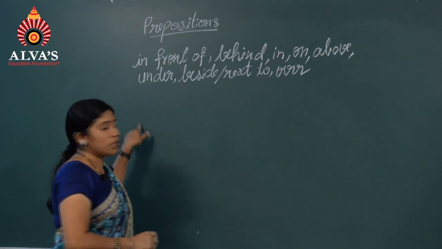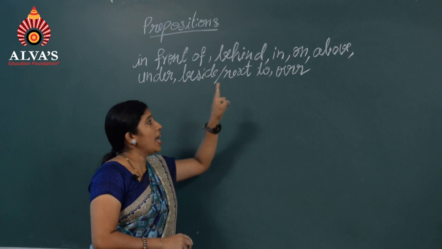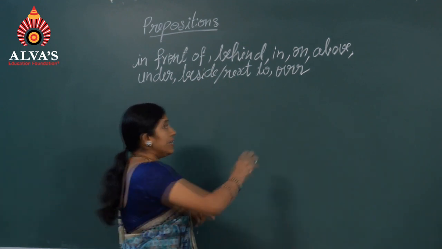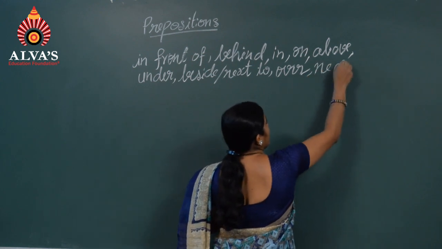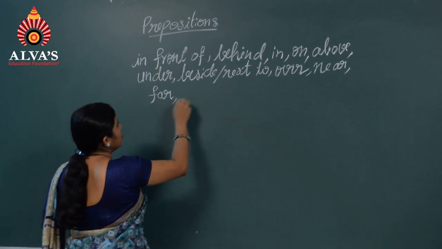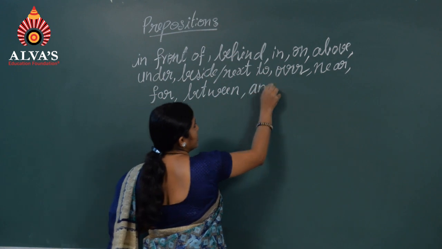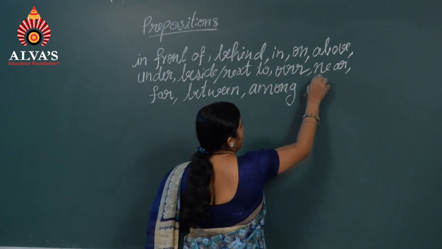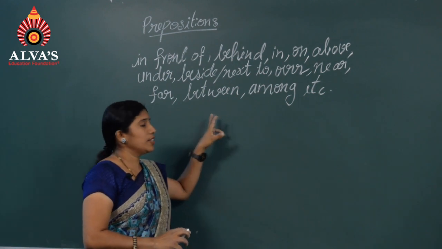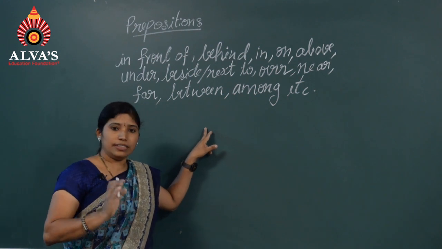There are other prepositions of place like in front of, behind, in, on, above, under, beside or next to, over, near, far, between, among, etc. These are some of the prepositions that show the position or the location of the person or the thing.